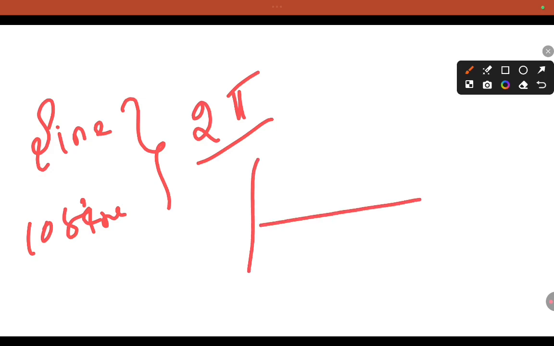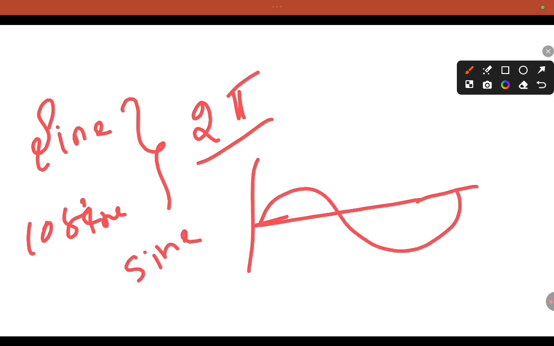So this is the sine representation for the periodic motion. If you are using the sine term, this is the best representation, where this is t and this is displacement. Okay, clear. If you go with cosine, then it will start from here.